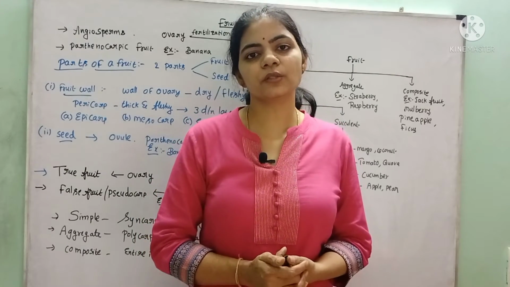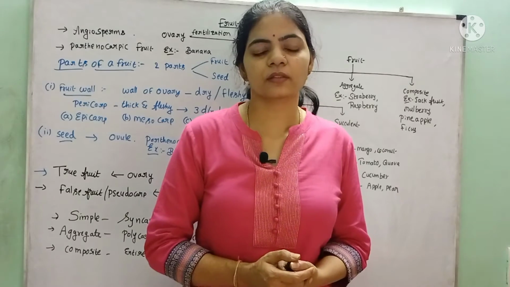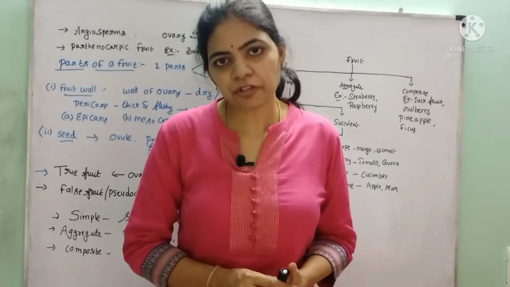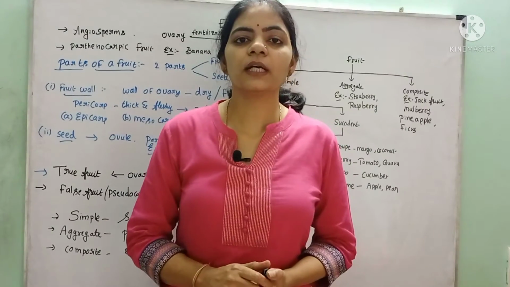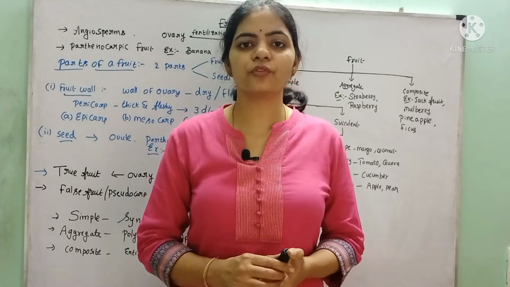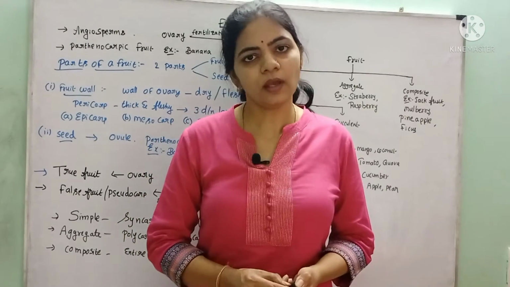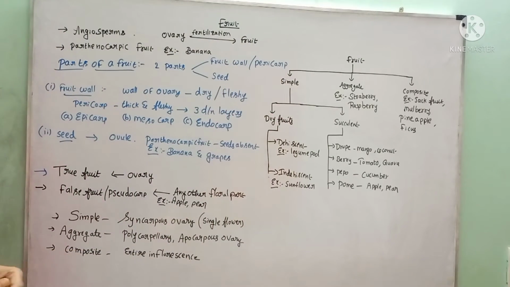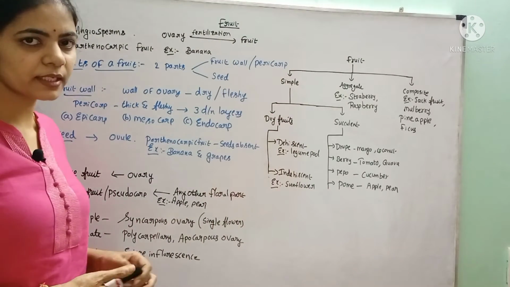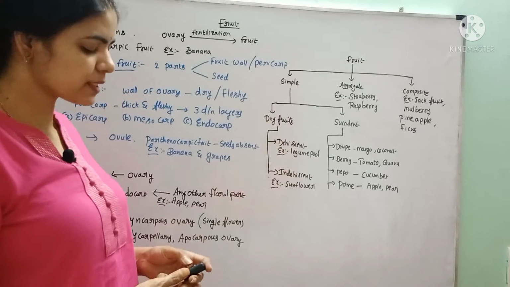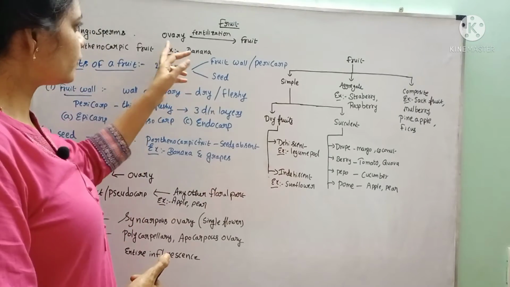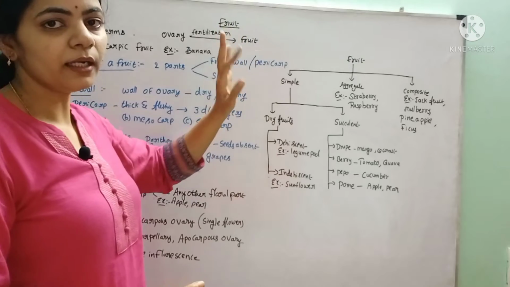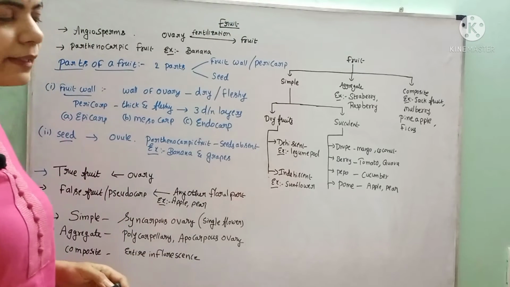In this video we are going to study about fruit. So what is the characteristic feature of angiosperms? The formation of the fruit is the characteristic feature of the angiosperms because they are producing flowers. That flower, after fertilization, what happens? The ovary present inside the flower develops into fruit and the ovules develop into seeds, right?